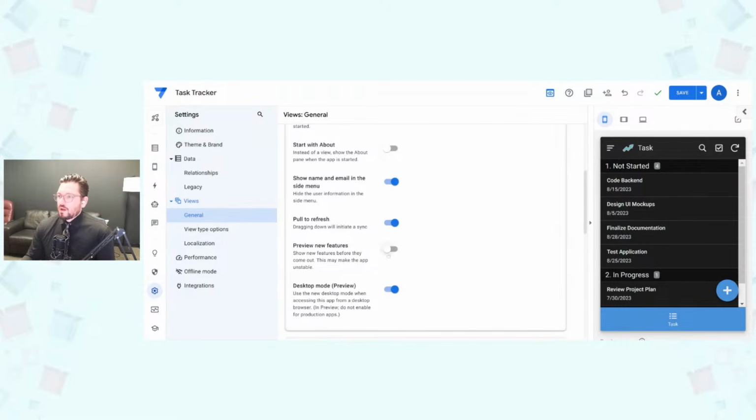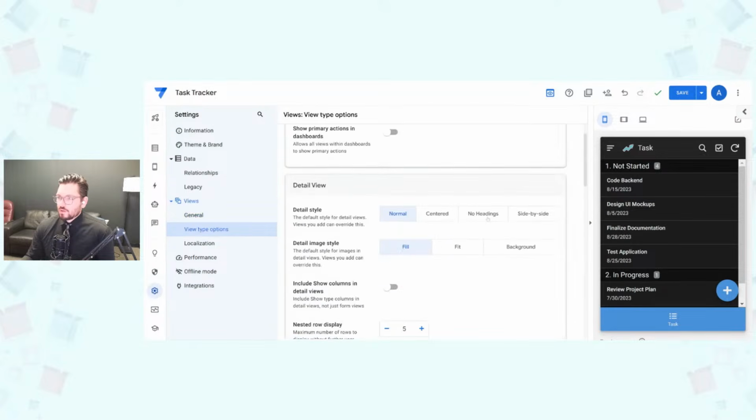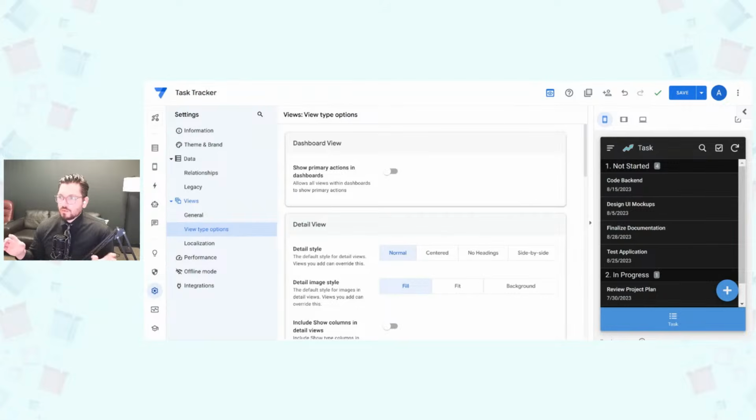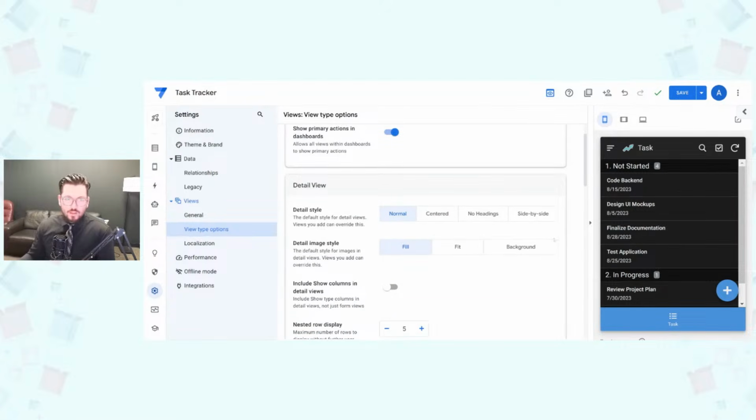And then I always like to preview new features, so I can use the desktop mode. And then view type options. That's what I wanted to show y'all. So if you're looking for global settings that you like for all your views, this is where to go, on settings and then view type options. This is great for dashboards. I actually don't use dashboards too much now that they have the new desktop mode feature. It kind of does all that for you. There are some instances where dashboards are great, like for visualizing charts and stuff like that.